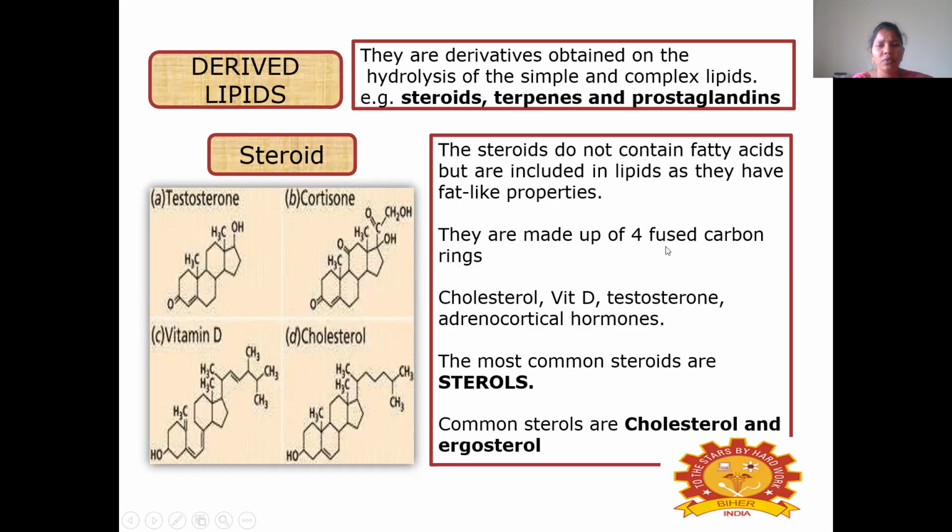They are made up of four fused carbon rings. For example, cholesterol, vitamin D, testosterone, and adrenocortical hormones. The most common steroids are sterols. The common sterols are cholesterol and ergosterol.